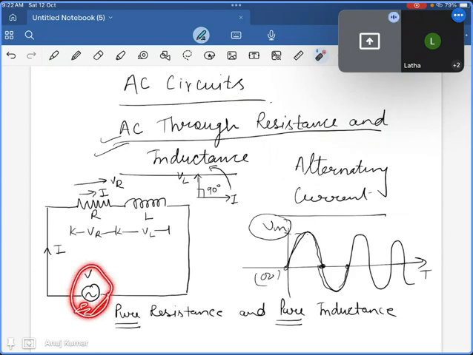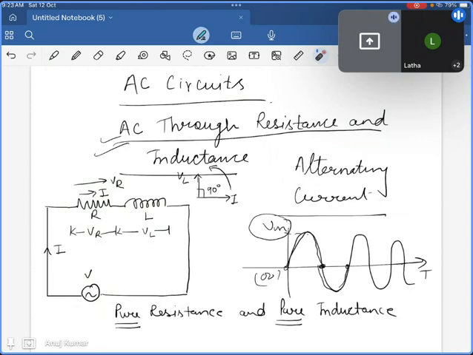So suppose this voltage source, this symbol is definitely for alternating, and here is the pure resistance and pure inductance. If current goes through with the help of this voltage source, first of all there is a resistance, that is voltage drop VR, and voltage drop VL is also there. But if the inductance is pure, there is no net voltage drop. As much voltage or power it consumes, it will deliver the same later on.